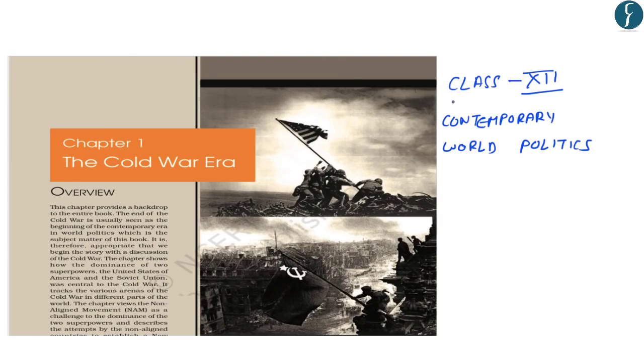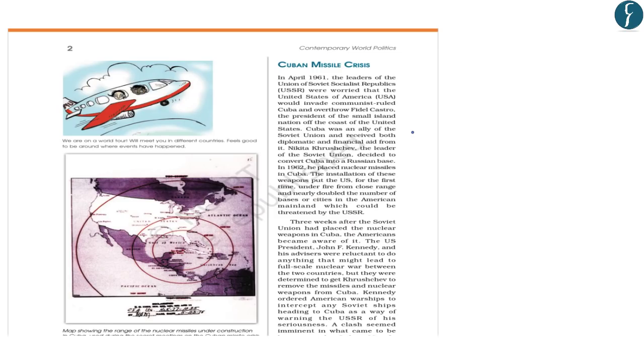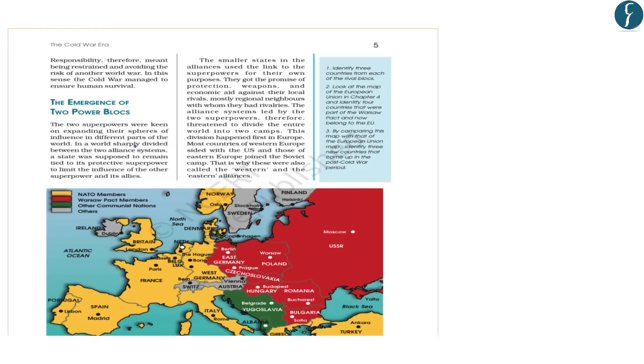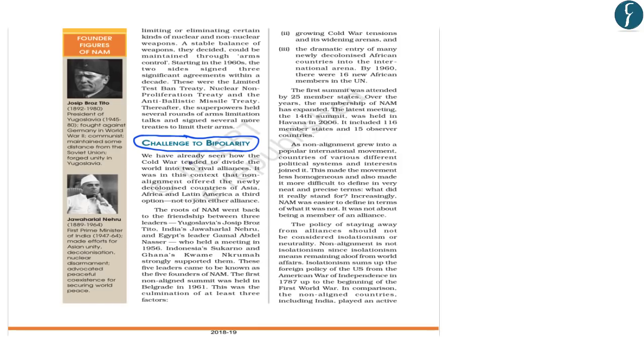Now, before understanding this news article, you should try and read chapter 1 of the class 12th NCERT of political science, which is Contemporary World Politics. This first chapter is related to the Cold War era and it talks in detail about the Cold War. Further, this chapter talks about the major events that happened during the Cold War. For example, it talks about the Cuban Missile Crisis, which was one of the most important events during the Cold War. It also explains the emergence of two superpower blocs.